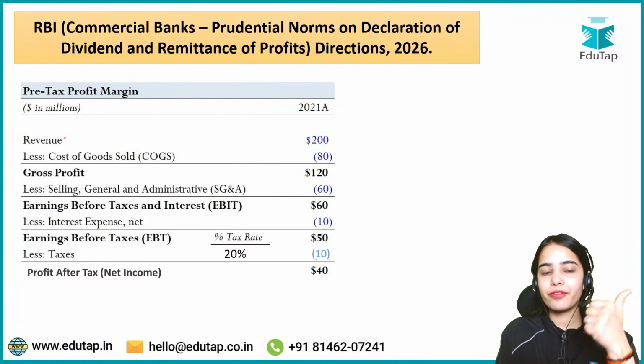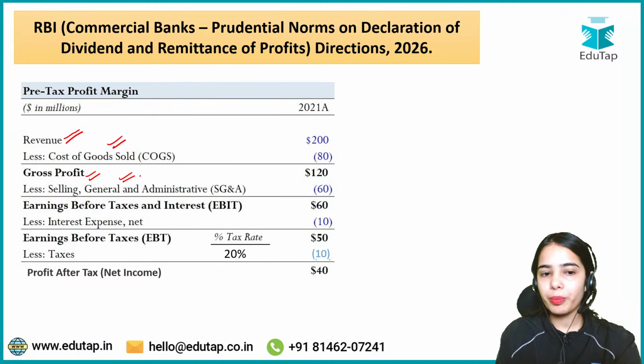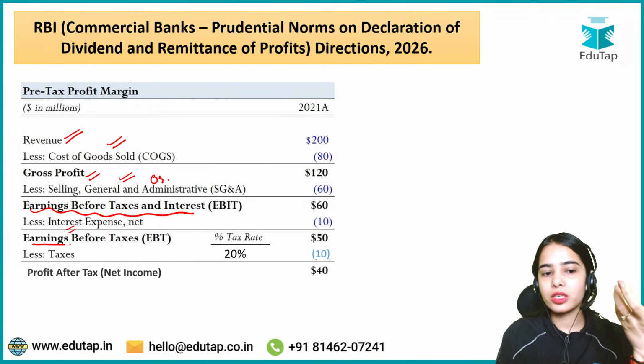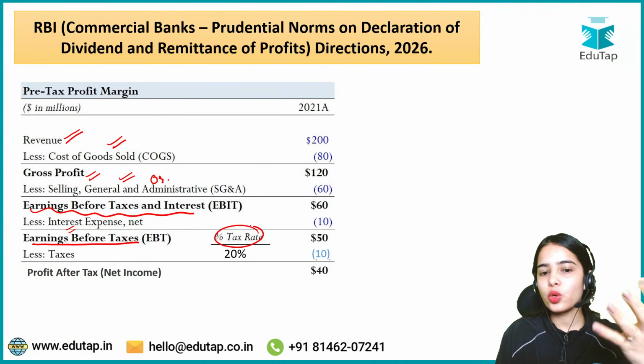So from the revenue, deduct the cost. From the gross profit that you have got, deduct the operational expenses. From the earnings before taxes and interest, deduct the interest expenses. Then you have earnings before taxes. So deduct the taxes, all the payments. When the company has made all the payments, then you are left with profit after tax.